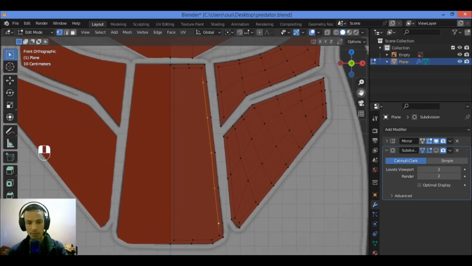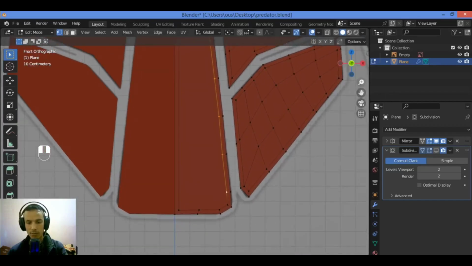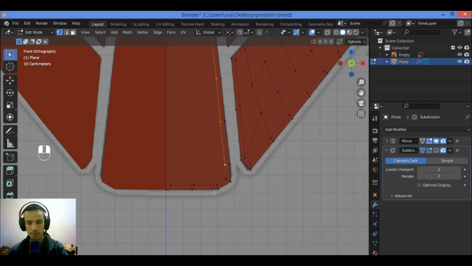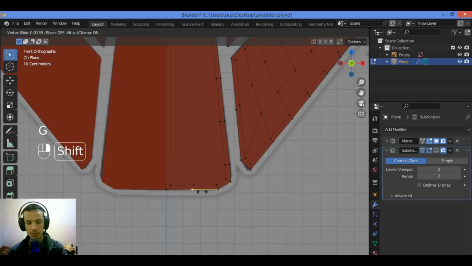I think it's good, just like this. Hit G twice to move it just like this, and to set it, hold down Shift to move it slowly as shown in our video.